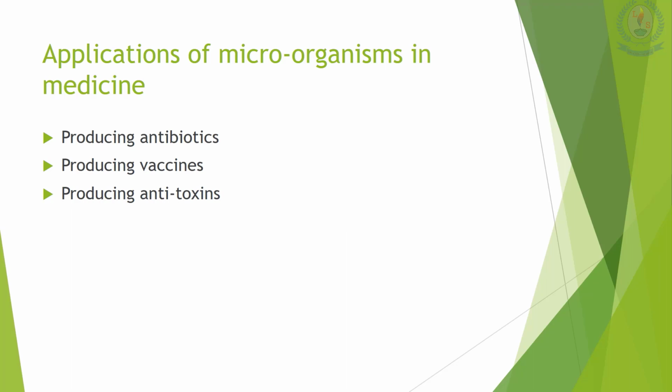Griseofulvin is used against fungal infections. When it comes to producing vaccines, a vaccine has an agent which is similar to the disease-causing microorganisms. Vaccines are made from weakened or killed forms of the microbe or from its toxin.